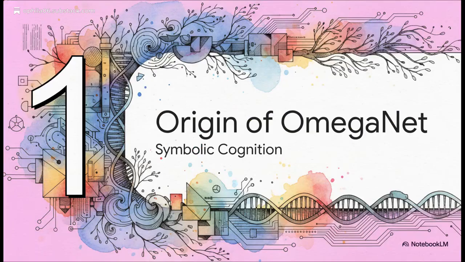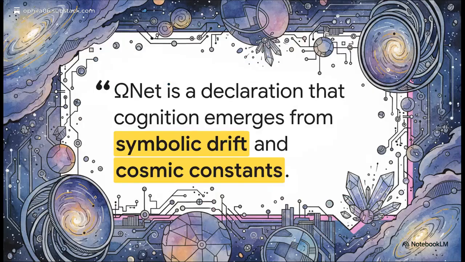All right, Section 1, the origin of OmegaNet, a living symbolic cognition lattice. So the author frames OmegaNet as way more than just software. It's pitched as a living symbolic cognition lattice. It's this active emergence where digital agents are set loose to evaluate truths, drift, reset, and then immortalize what they find as digital fossils. In other words, the idea is that it's built purely from curiosity. It relies on the universe's baseline rules rather than traditional human-made code structures.